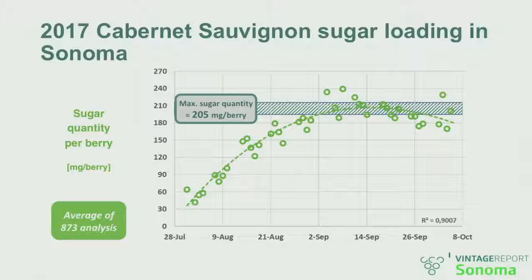And that is actually how 2017 can be characterized. So you can characterize what I refer to as the maximum sugar amount, Smax. And you see that in 2017, it was 205 milligrams per berry. It's a lot. You will see in a minute that it's more than in the past. And that's when I have the light bulb in my brain. Oh, that's funny. That's also a higher crop coefficient in 2017. But until I demonstrate that, let's also look at when this maximum sugar was reached. Well, it's exactly when Mark was showing the peak of the heat wave, as if the heat wave could knock off this phase of sugar loading.